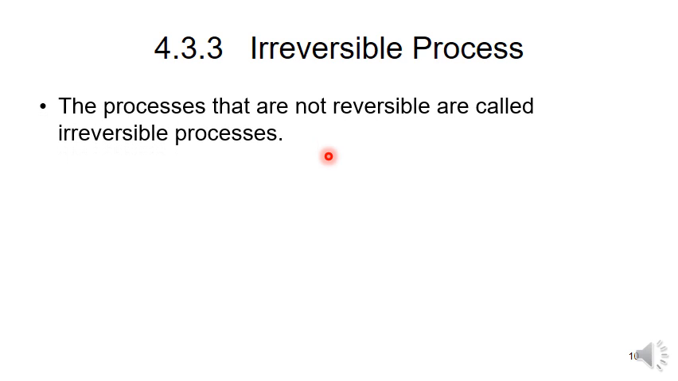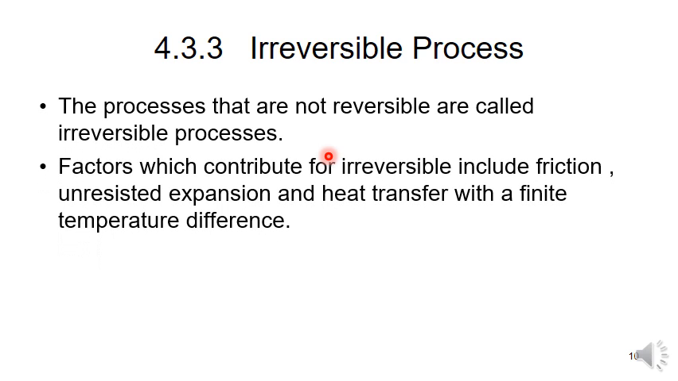Next one is the irreversible process. A process which is not a reversible process is called an irreversible process. The processes that are not reversible are called irreversible processes. It is carried out with a finite gradient, and during the process the system passes through a